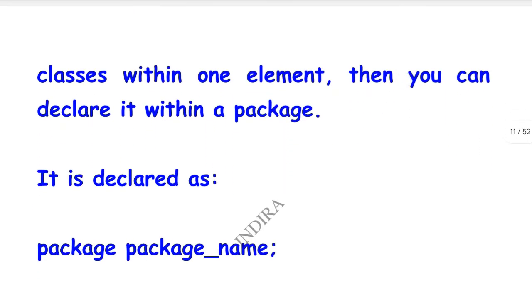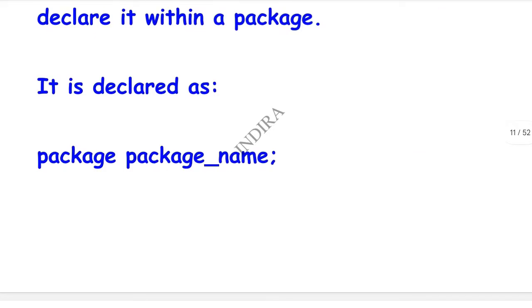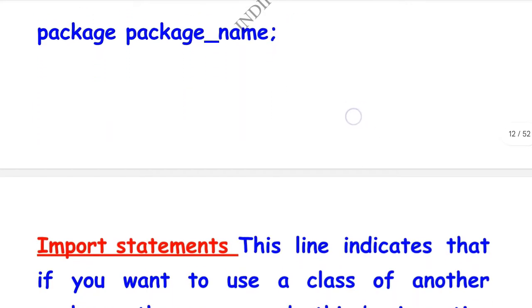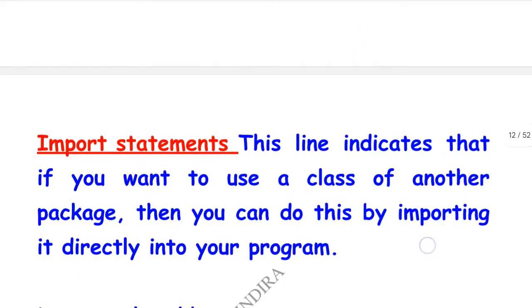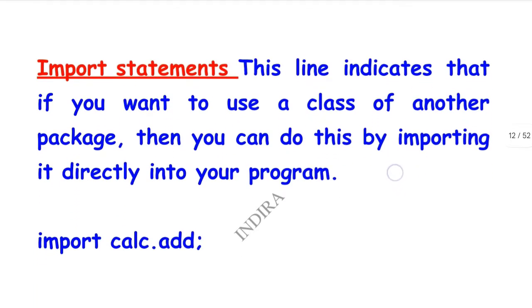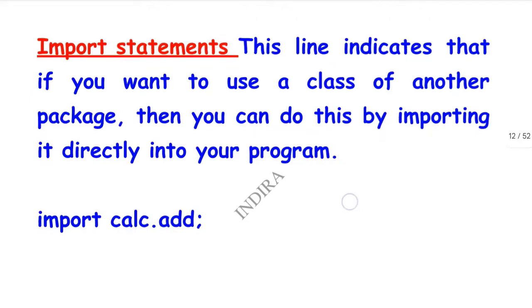Next one is the declaration of package. That means here package underscore name semicolon is nothing but the syntax of the package. Next, import statements. This line indicates that if you want to use a class of another package, then you can do this by importing it directly into the program. Here the syntax is also there for the import.